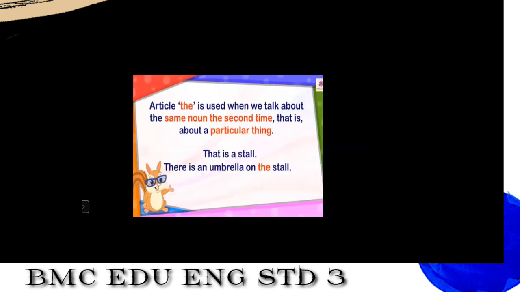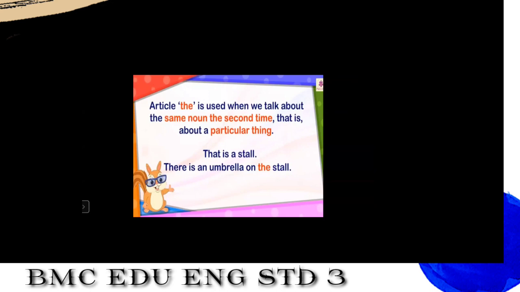Now see, students. The article the is used when we talk about the same noun the second time. Yes. When we talk about the same noun the second time, that is about a particular thing. The is always used with a specific or a particular thing. Yes. Now see the example.